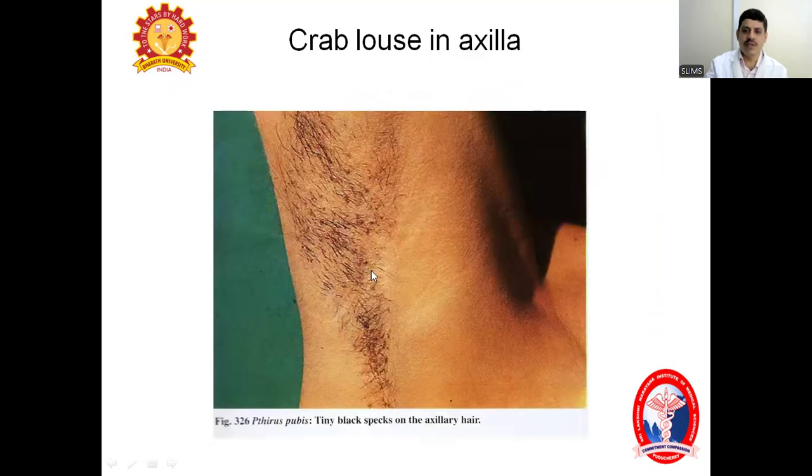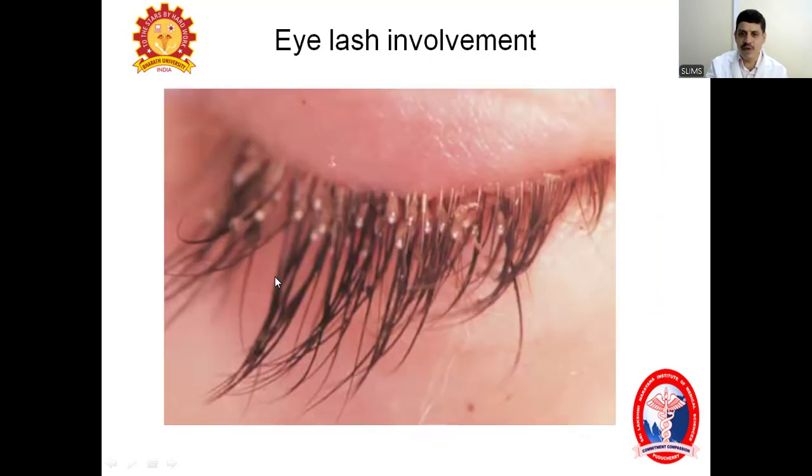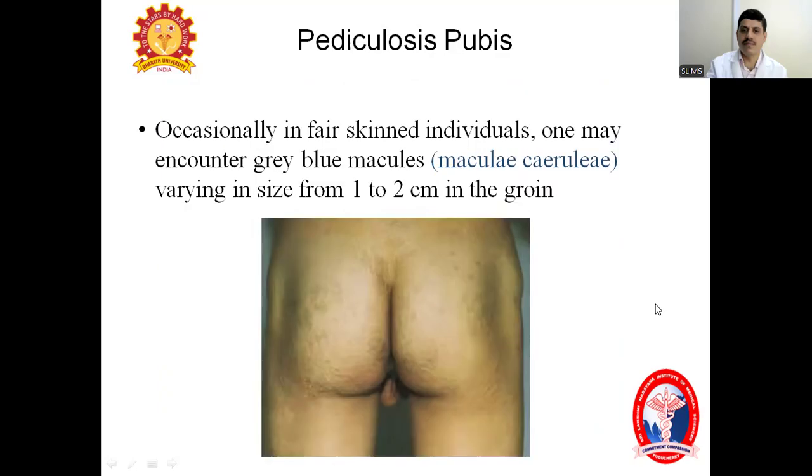These black dots you can see in the axilla, at the roots of the hairs. These are the crab lice present in the axillary region. This is the involvement of the eyelashes. You can see the nits attached to the hairs of the eyelashes.